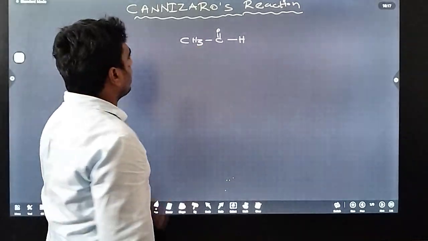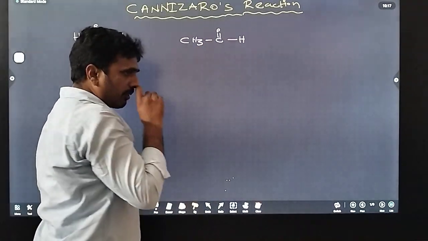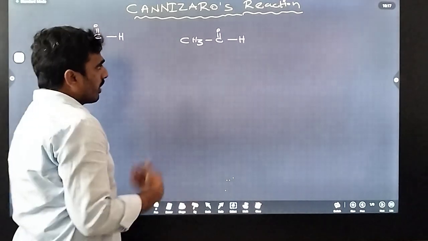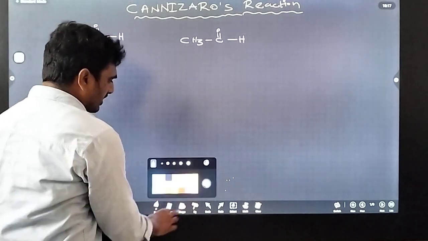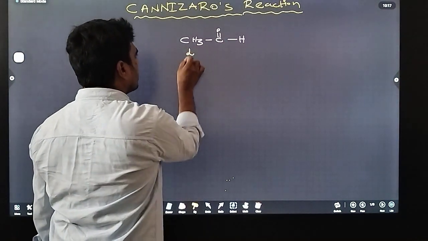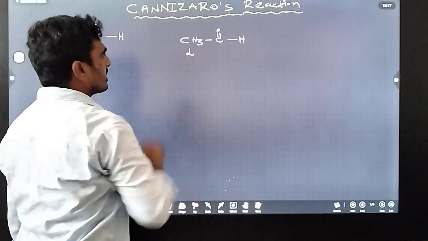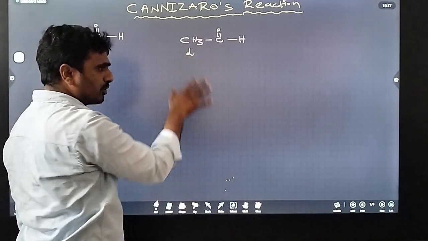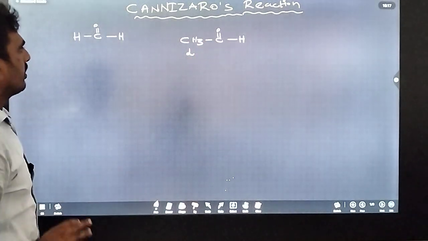This compound contains an alpha carbon and alpha hydrogen. So what is the alpha carbon? The carbon adjacent to the functional group is called the alpha carbon, which contains alpha hydrogen. So that's why it is not participating in the Cannizzaro reaction, but it participates in aldol condensation.